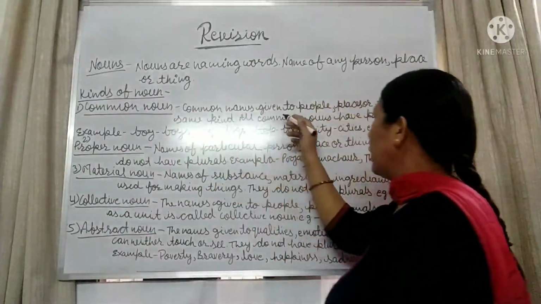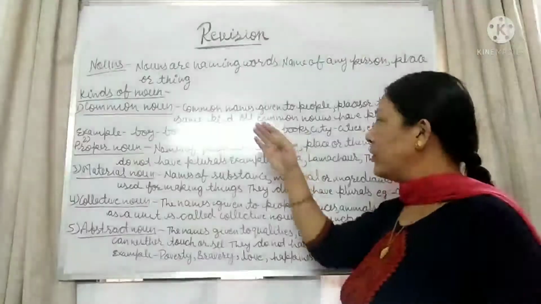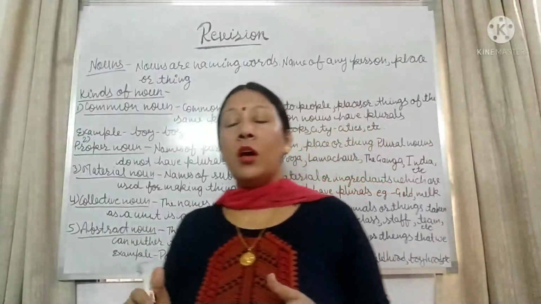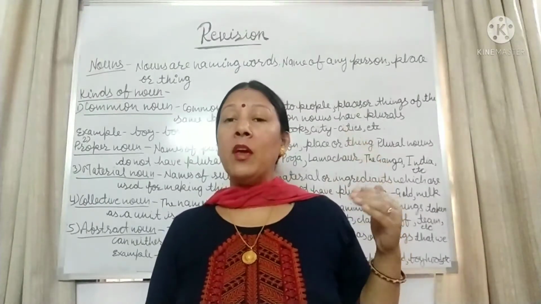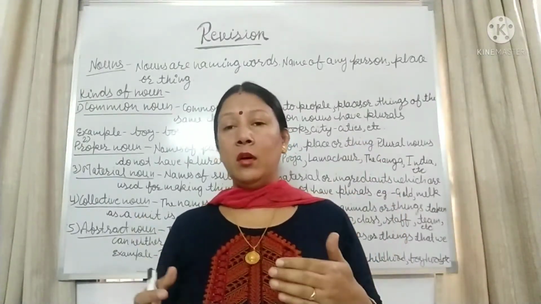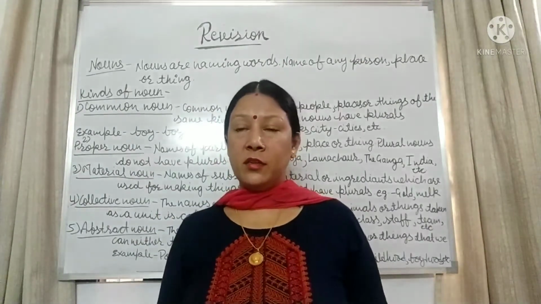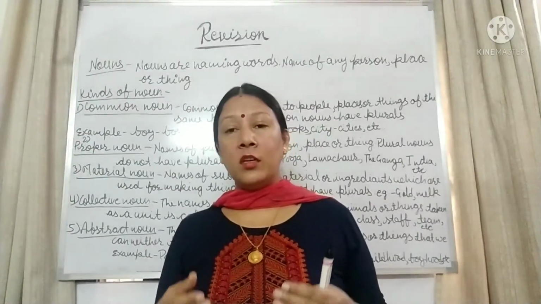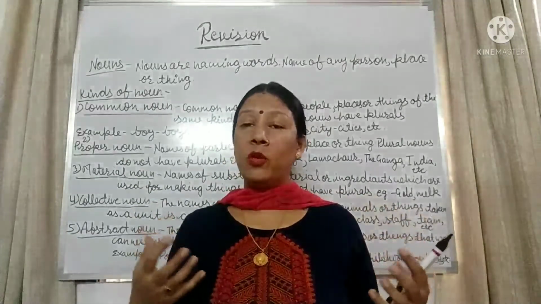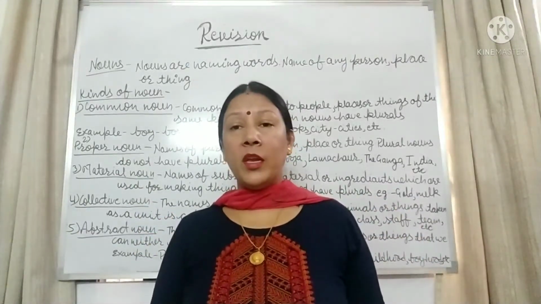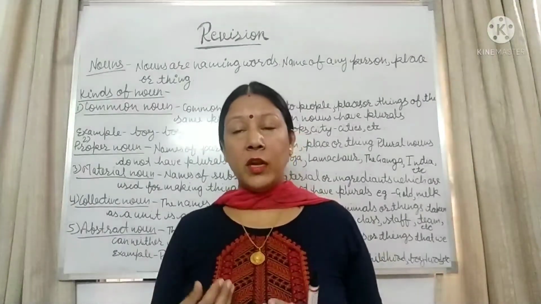Common noun: common names given to people, places, or things of the same kind. It means the name given to people, places, or things of the same kind, like boy, and they have plurals: boy, boys, girl, girls, lady, ladies, teacher, teachers, child, children. So a child may be so many children, there are so many boys. These are common names given to a person, place, or thing: chair, chairs. So that is a common noun.